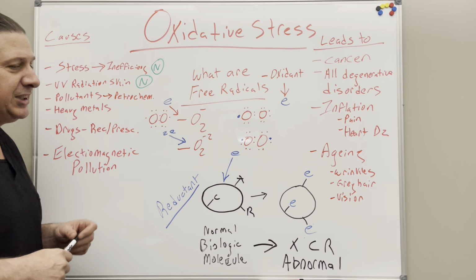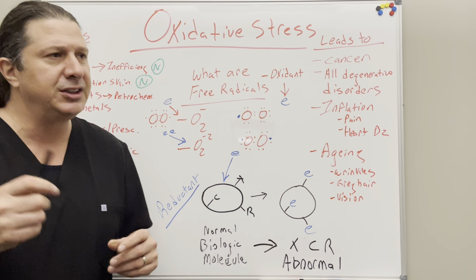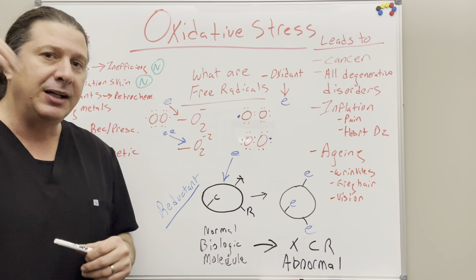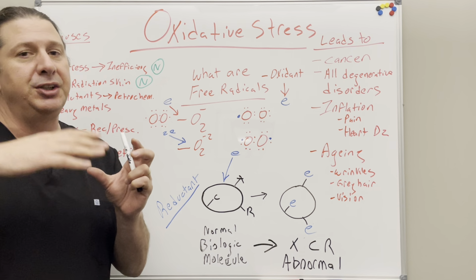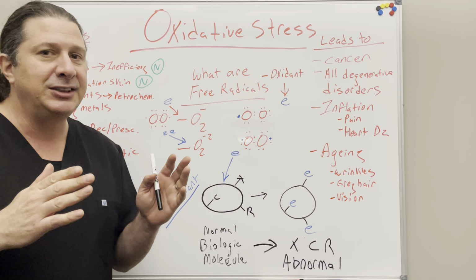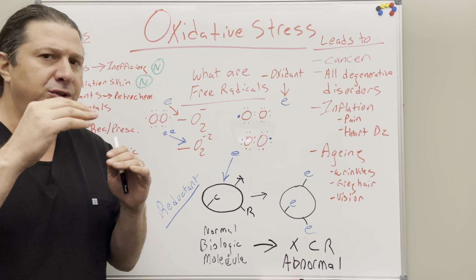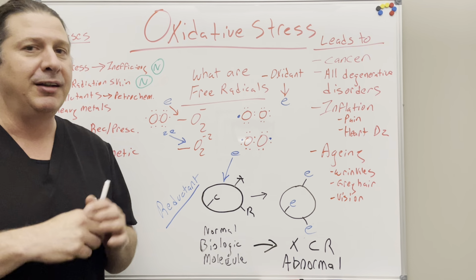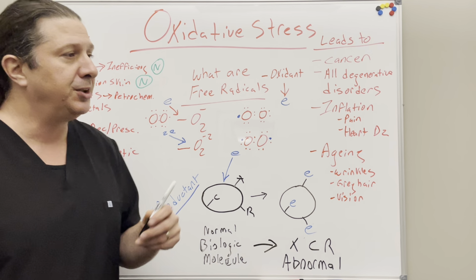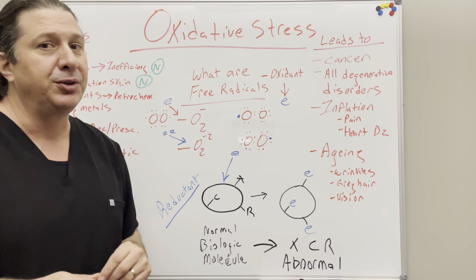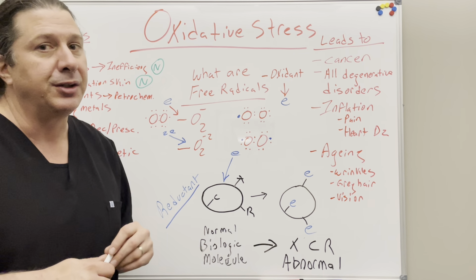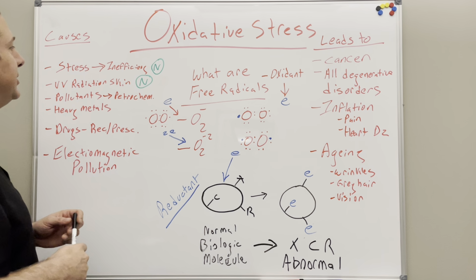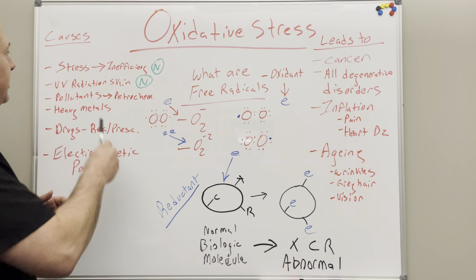UV radiation of the skin. Remember, I think in this video series I talked about this. I know I discussed it a lot. Electromagnetic absorption into biologic tissues is going to excite electrons. Non-ionizing radiation is going to excite the electrons just to a higher level. Ionizing radiation has enough energy that when it absorbs into that electron, it bumps it free. So oxidative stress is the result of electrons kind of going haywire. So I'm going to explain more. UV light on the skin is going to cause oxidative stress, skin cancer, obviously.